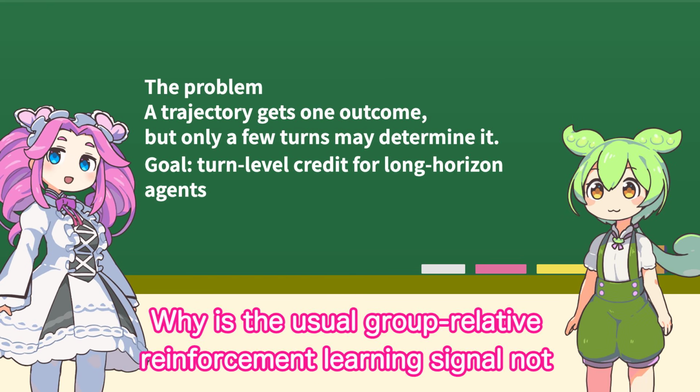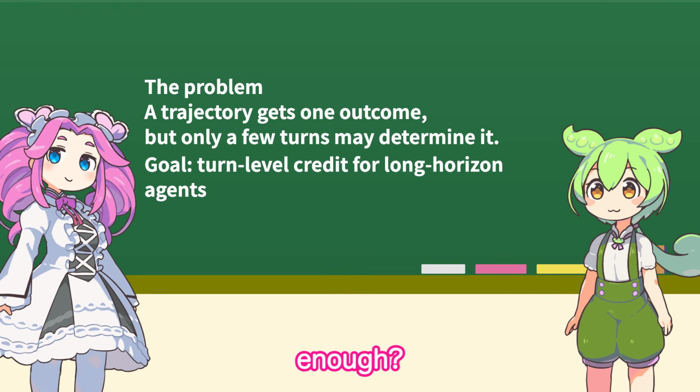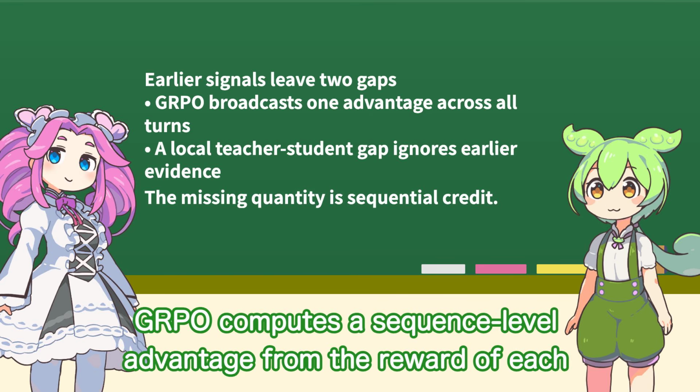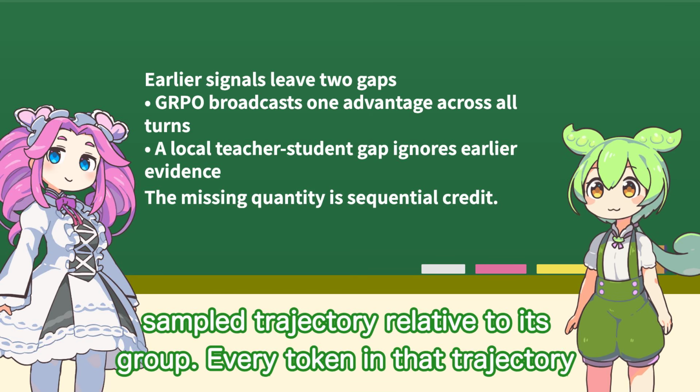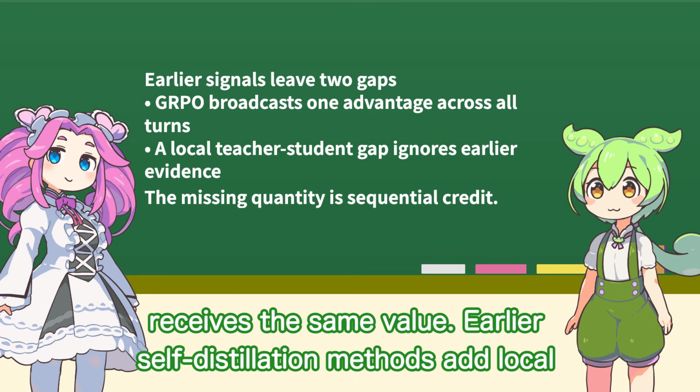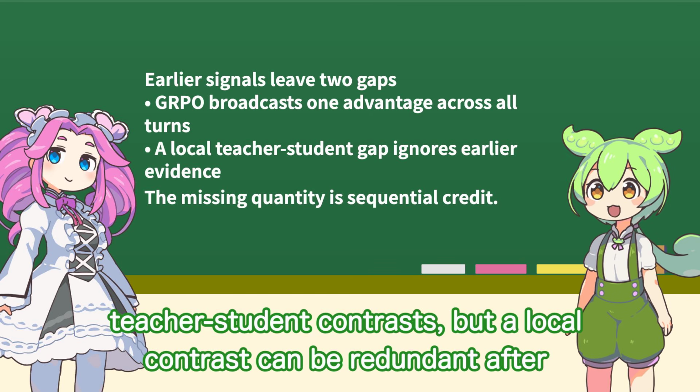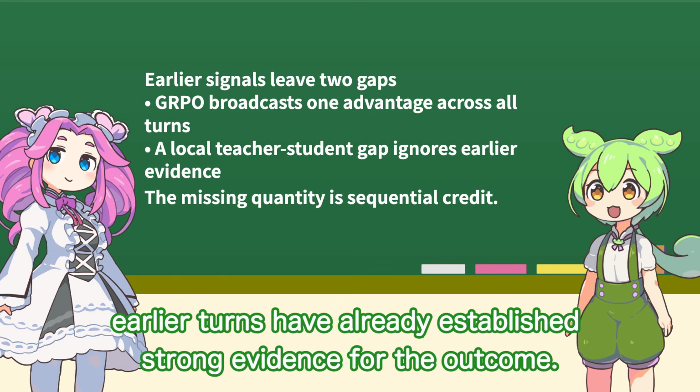Why is the usual group relative reinforcement learning signal not enough? GRPO computes the sequence-level advantage from the reward of each sampled trajectory relative to its group. Every token in that trajectory receives the same value. Earlier self-distillation methods add local teacher-student contrast, but a local contrast can be redundant after earlier turns have already established strong evidence for the outcome.